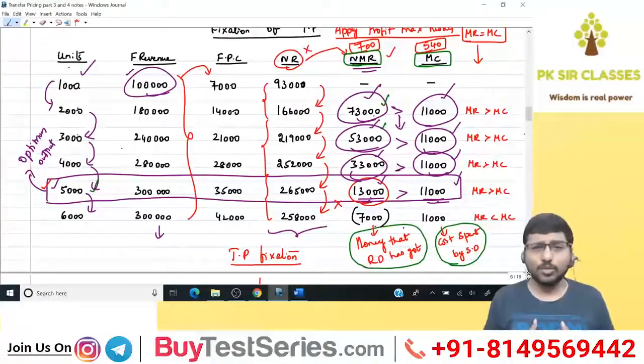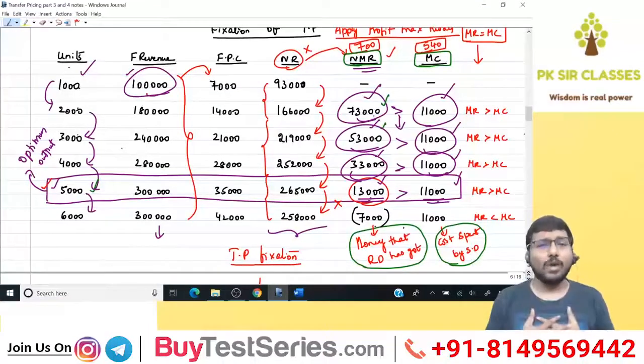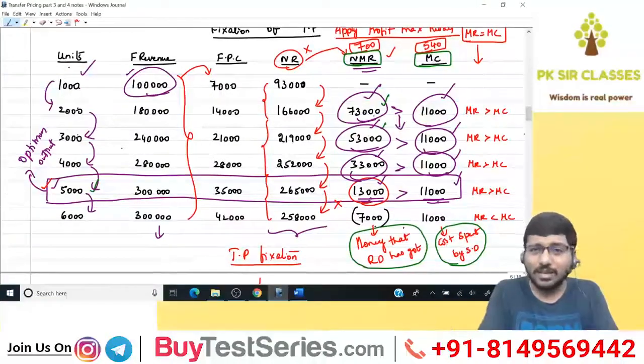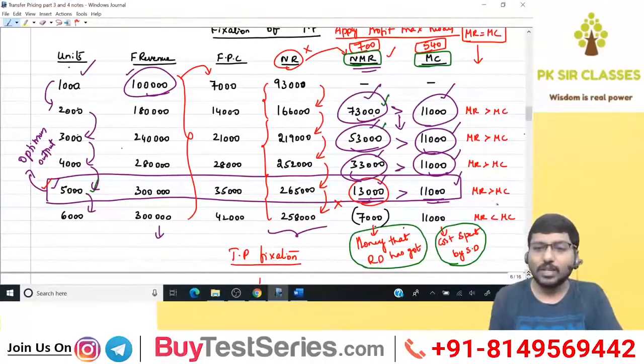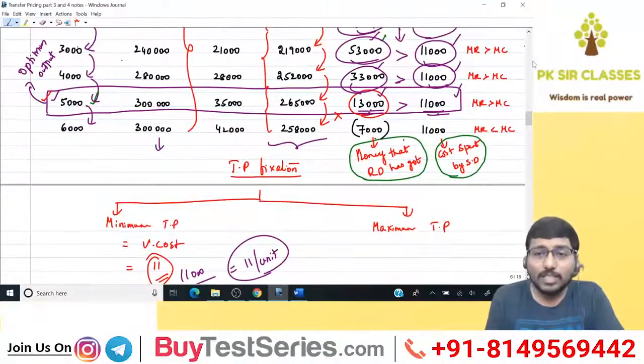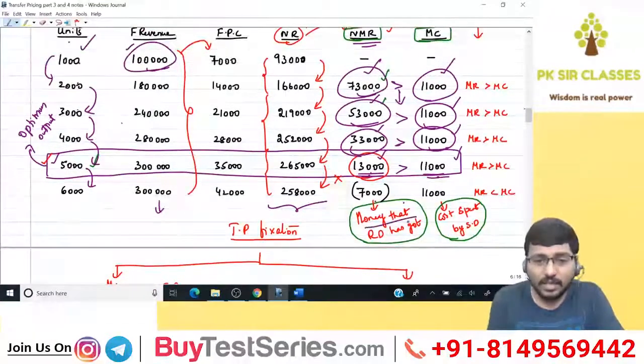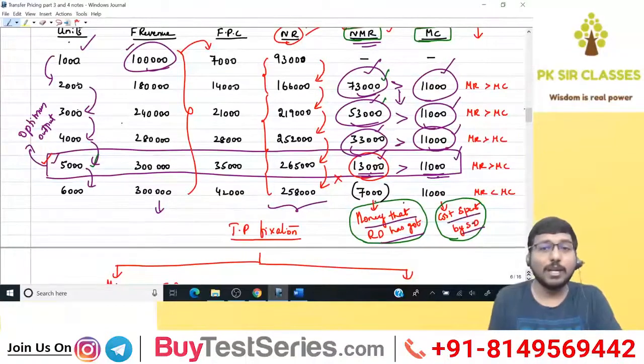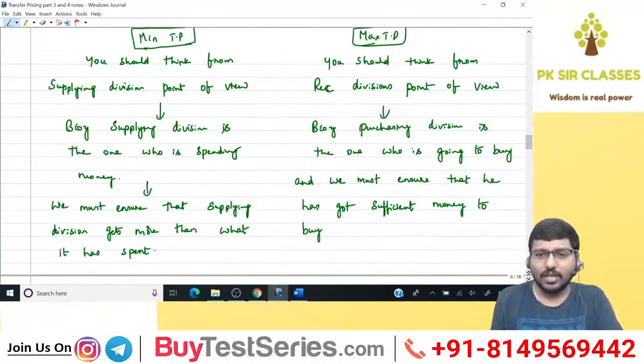So if I've spent 150 rupees to buy a chocolate, then 150 will be the minimum price, and if you have got 200 rupees in your pockets, then 200 will be the maximum price. It's very simple. I have spent 150 rupees to buy the chocolate, so 150 is the minimum price. You have 200 rupees in your pockets to buy the product, so 200 is the maximum selling price. Between 150 and 200, you got your answer. That is minimum TP and maximum TP. Very simple. Right, guys? Therefore, this particular column, NMR, is nothing but the money that the receiving division has got, and this particular column, MC, that is marginal cost, is nothing but the cost spent by the supplying division. Okay, and then we have seen the logics as well.